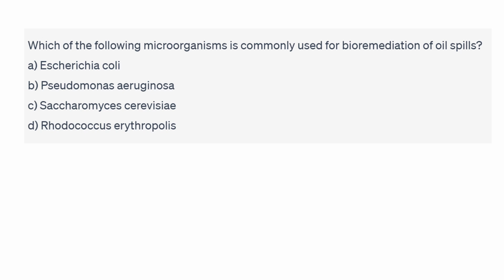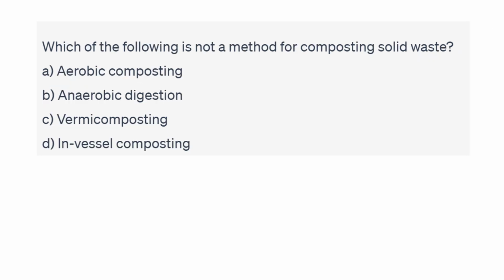Next question, which of the following microorganisms is commonly used for bioremediation of oil spills? So for this question the right answer is Pseudomonas aeruginosa because Pseudomonas species have a wide capacity to degrade different types of hydrocarbons, volatile organic carbons and heavy metals. So the right answer is Pseudomonas aeruginosa, used for the bioremediation of oil spills.